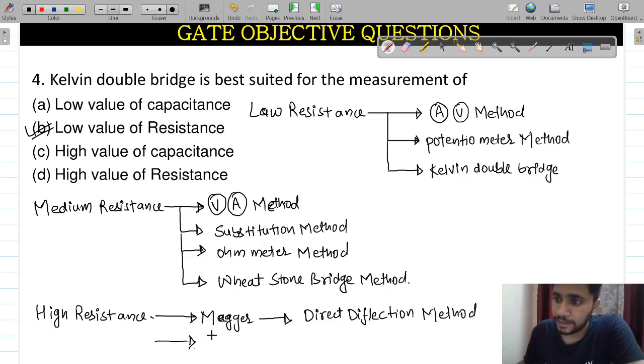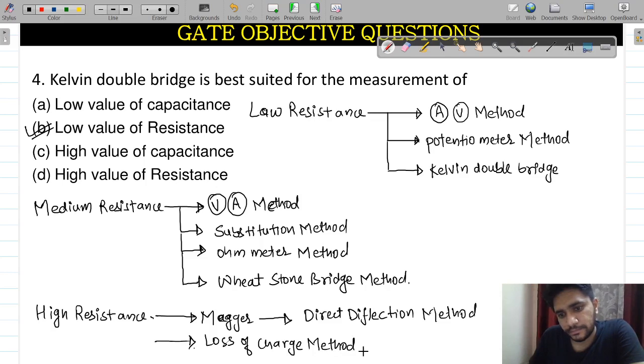After this, the loss of charge method. And the last, which is here, the mega ohm method.